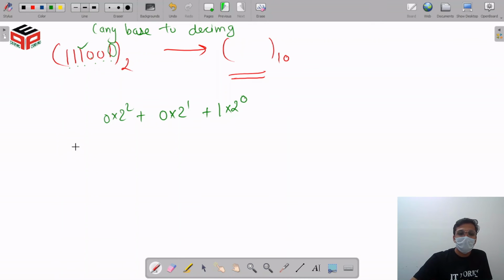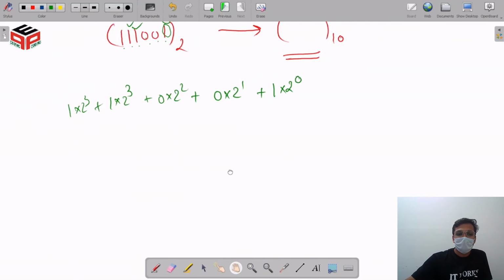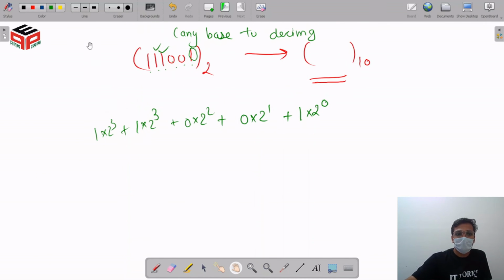Now we are using this digit with its place value. At last, when we reach here, we multiply this digit with its place value.